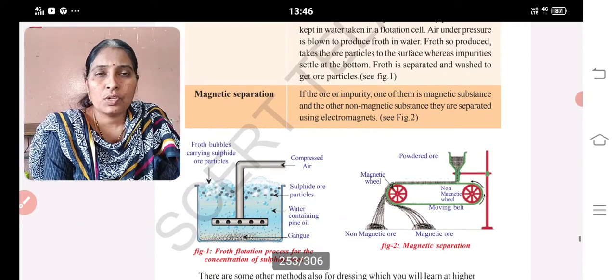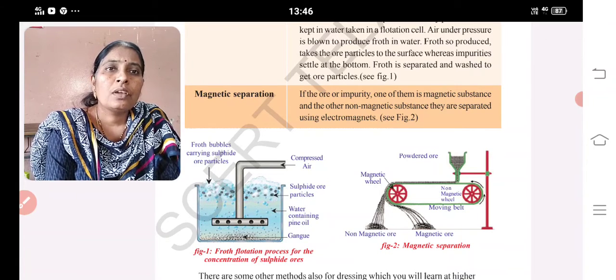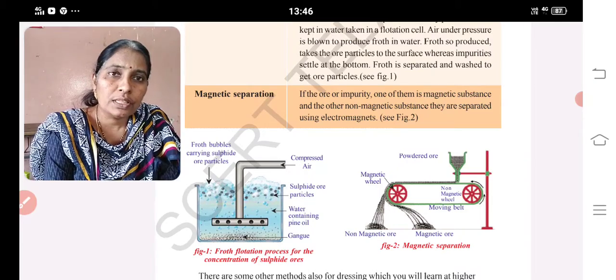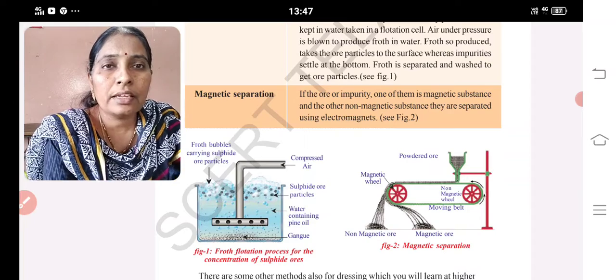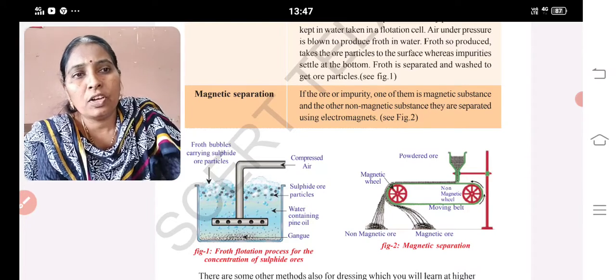Now magnetic separation. If the ore or one of the impurities has a magnetic substance, then which method will you use? Magnetic separation. And these two diagrams are also important. In your FA3 also I am going to give the diagrams. In your board exam also, diagrams are expected from this Principles of Metallurgy chapter.